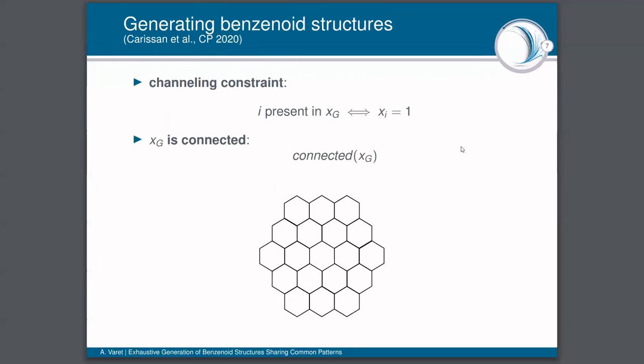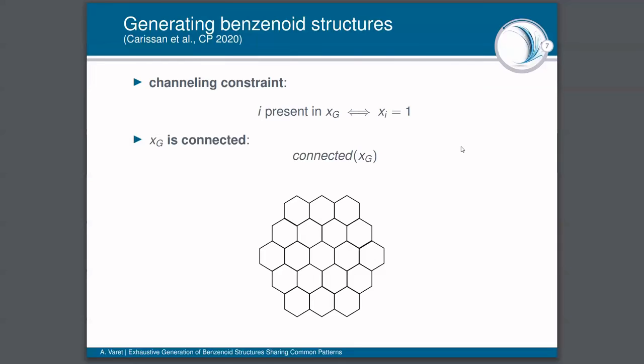And about the constraints, we apply firstly a constraint called the channeling constraint, provided by Choco, that will connect each vertex of XG to a Boolean variable, such that if the hexagon E is present in XG in the solution, then the associated variable XE will be equal to 1, and 0 otherwise.